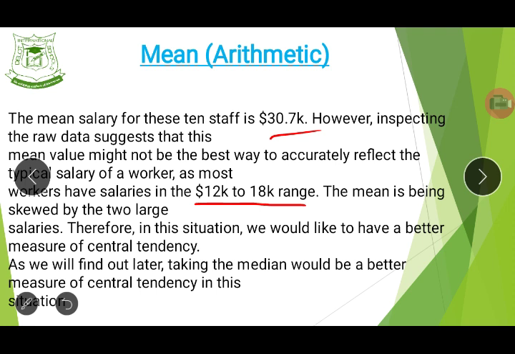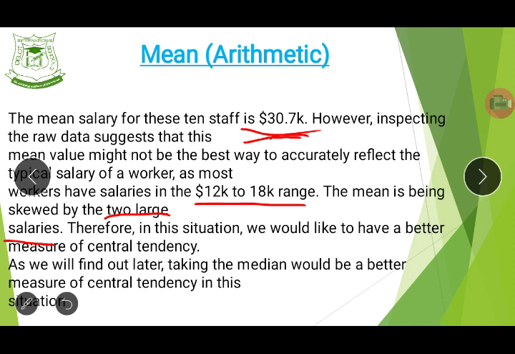Now the mean is being skewed by just two large salaries. The reason is that only two people had this. It is because of those people with high money that the mean is showing 30.7 thousand. Do you see now?